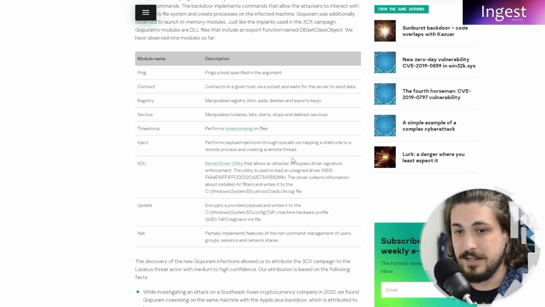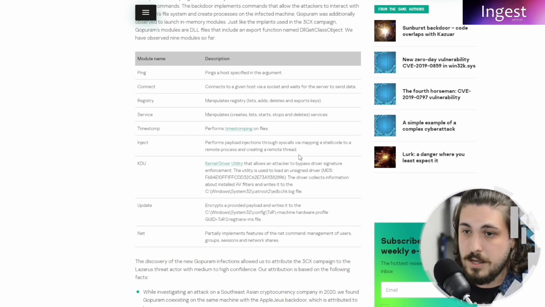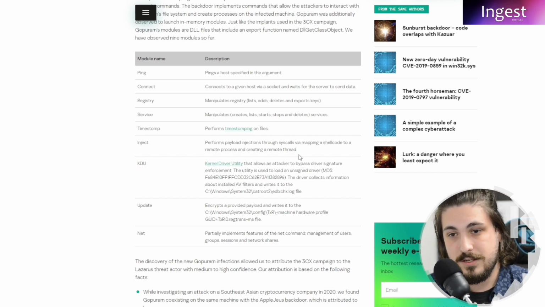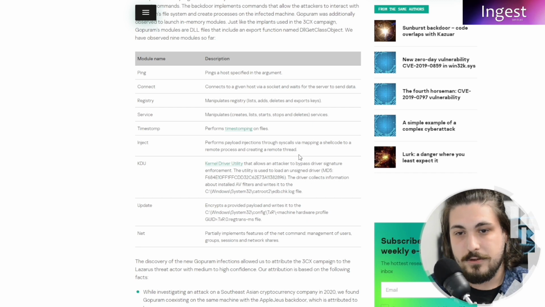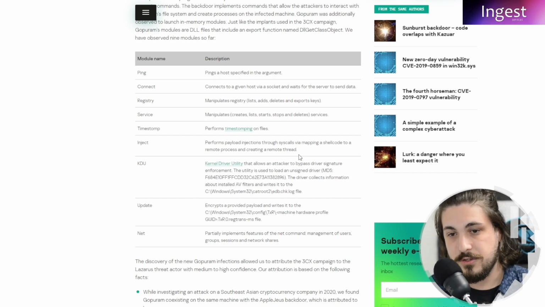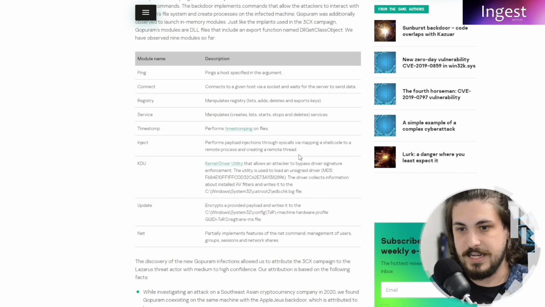Registry, so manipulating registry files: list, add, delete, and export keys. Timestamp, perform timestamping on files. Inject, performs payload injections through syscalls via mapping a shellcode to a remote process and creating a remote thread. KDU, a kernel driver utility that allows an attacker to bypass driver signature enforcement, so more obfuscation.